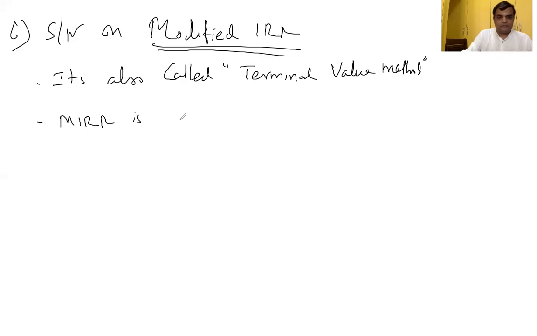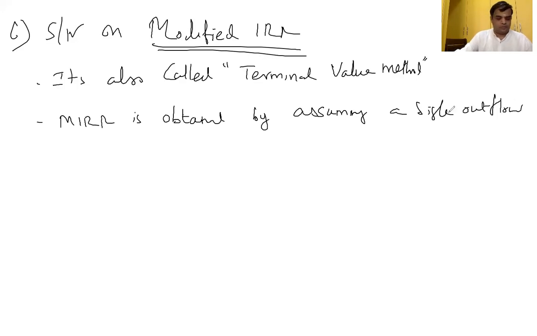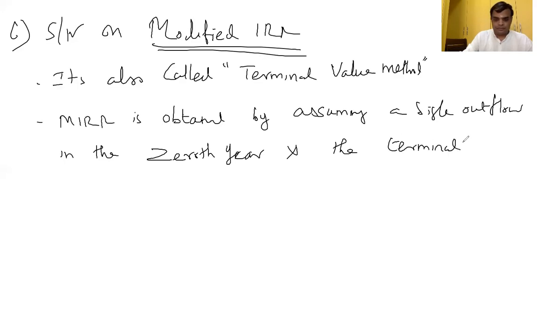Modified IRR is obtained by assuming a single outflow in the 0th year and the terminal cash flow.